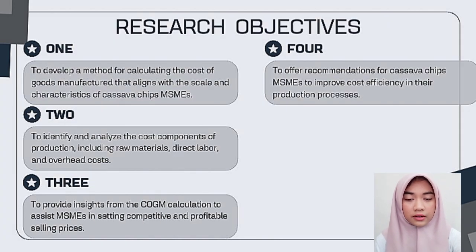Research objective 1. To develop a method for calculating the cost of goods manufactured that align with the scale and characteristic of cassava capes. 2. Identify and analyze the cost component of production include raw material, direct labor, and overhead costs. 3. To provide insight from the cost of goods manufactured calculation to assist MSMEs in setting competitive and profitable selling price. 4. To offer recommendation for cassava cape MSMEs to improve cost efficiency in their production process.